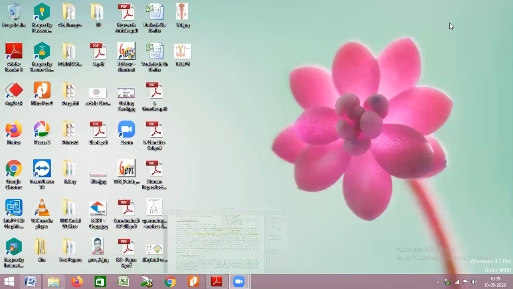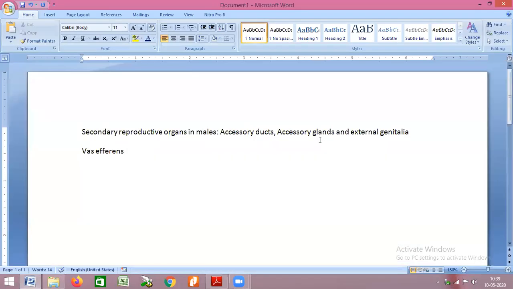The epididymis has basically three parts. Which are the three parts of epididymis? We have the head, the body, and the tail.